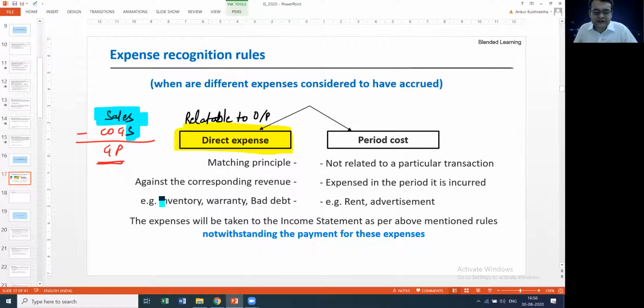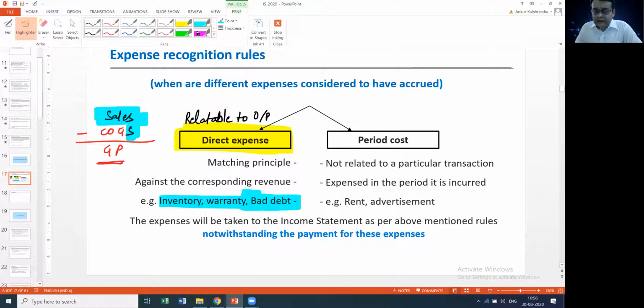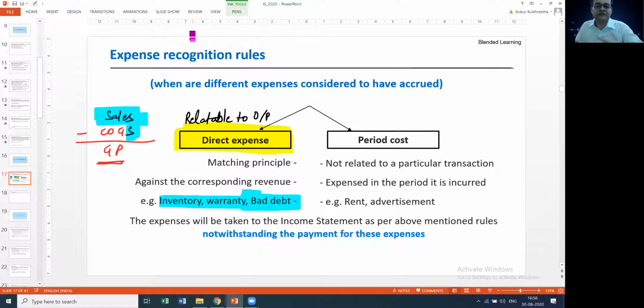So you have other things like inventory, which is COGS we spoke about. We are going to talk about bad debt in the concept of provisioning. Provisioning is actually one of the other corollary concepts which flows out of this direct expense concept. And the whole fundamental of creating a mapping, creating a tagging of a particular expense with its corresponding output is known by the formal name of the matching principle.